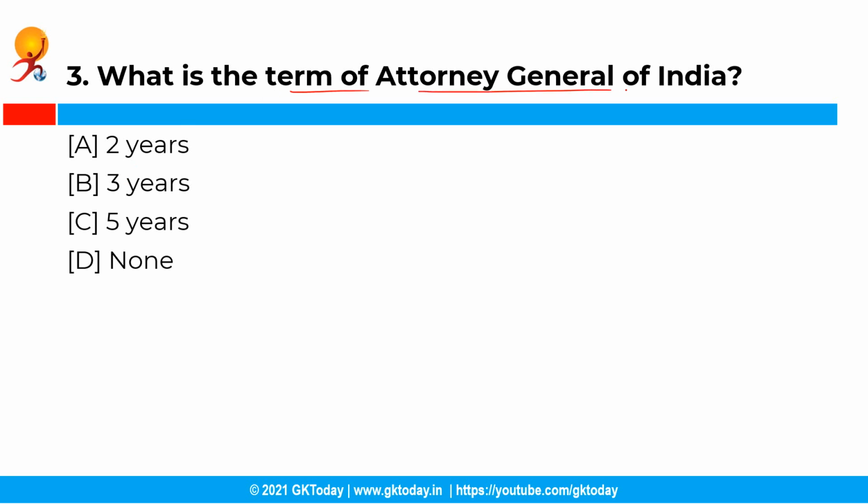Now moving ahead with the next question. What is the term of Attorney General of India? So you have the following options and the correct answer is option D, that is none. See, the Constitution of India does not contain the procedure and grounds for the removal of the Attorney General of India. He holds office during the pleasure of the President of India. Therefore, the office of Attorney General has no fixed tenure.